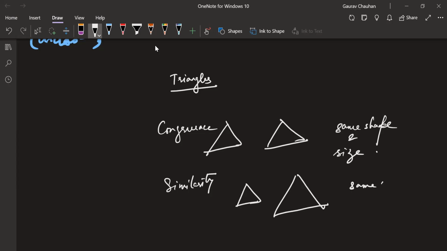Same shape means it looks exactly the same, but not necessarily the same size. This is the concept we are going to explore in depth in this chapter.